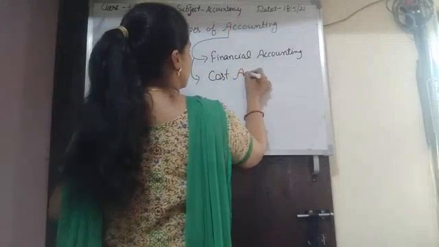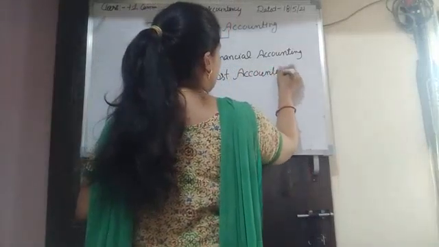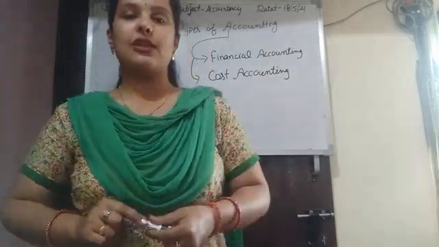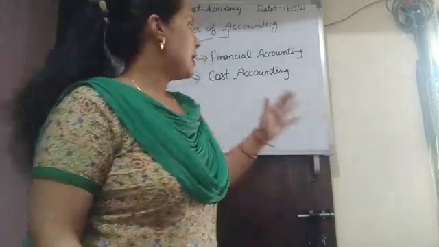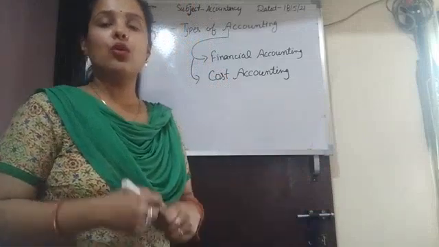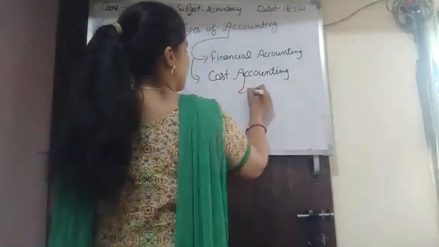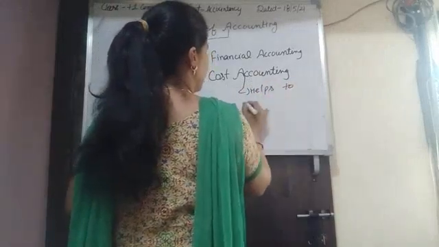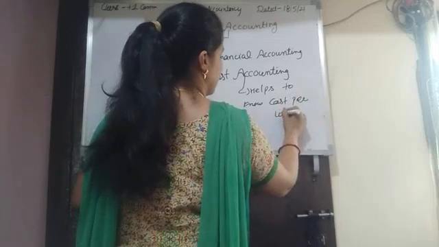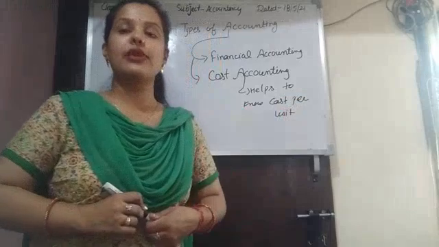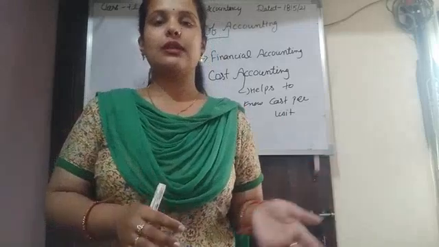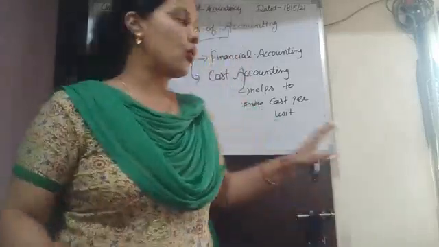Cost accounting is that branch of accounting which ascertains the cost of a product. In cost accounting there are a number of techniques which help to ascertain the cost per unit. These techniques are scientific in nature. These techniques help the accountant to ascertain the cost per unit.